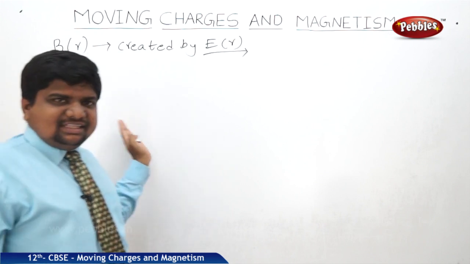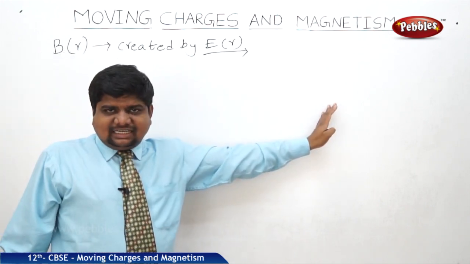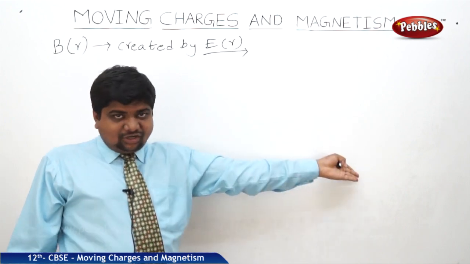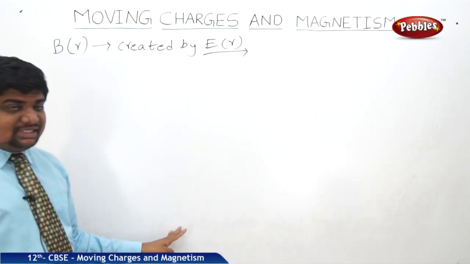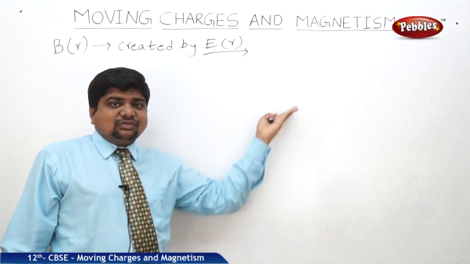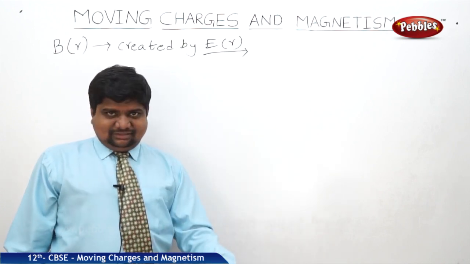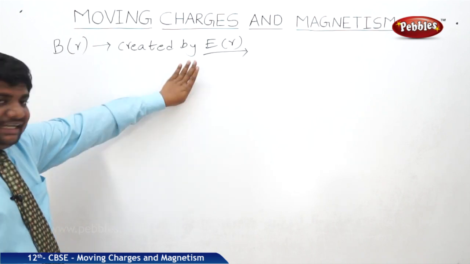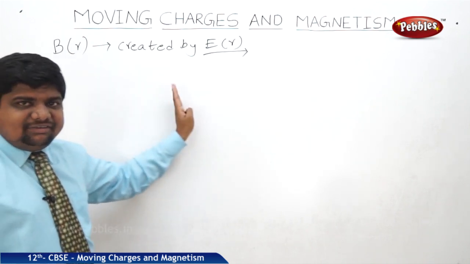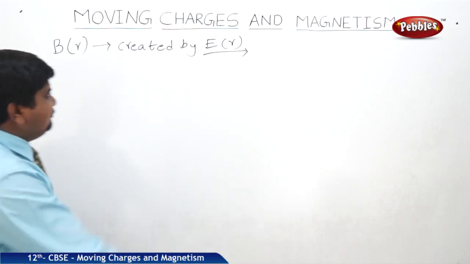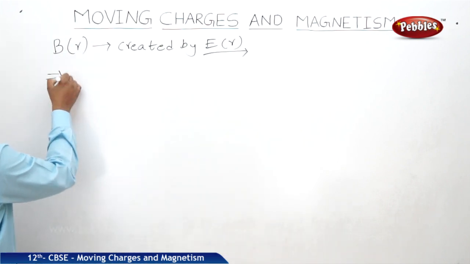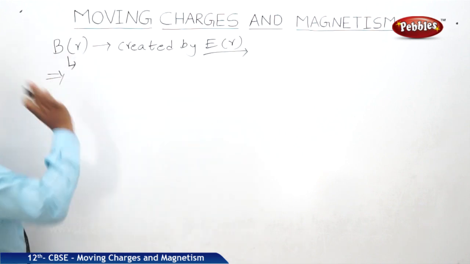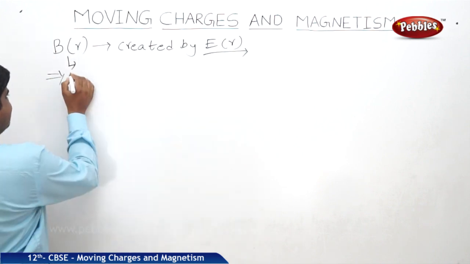Means field is nothing but the expansion of the strength up to some limit where another object, maybe an electric charge or a magnetic substance, could experience force of attraction or repulsion. So this is the real meaning of the field, whether it is electric field or magnetic field, the definition stands the same. So if B is produced by the electric field, what is the nature of this magnetic field?